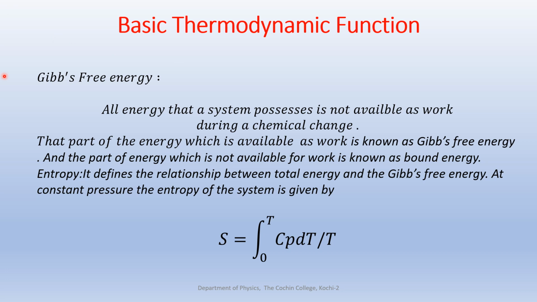In the previous equation, there was an H0, the enthalpy at 0 Kelvin. What is the meaning of that? H0 represents the energy released when the individual atoms of the material are brought together in the gaseous form to form a solid at 0 Kelvin. That is represented as H0. That is the energy released when individual atoms of the material are brought closer to form a solid state at 0 Kelvin.